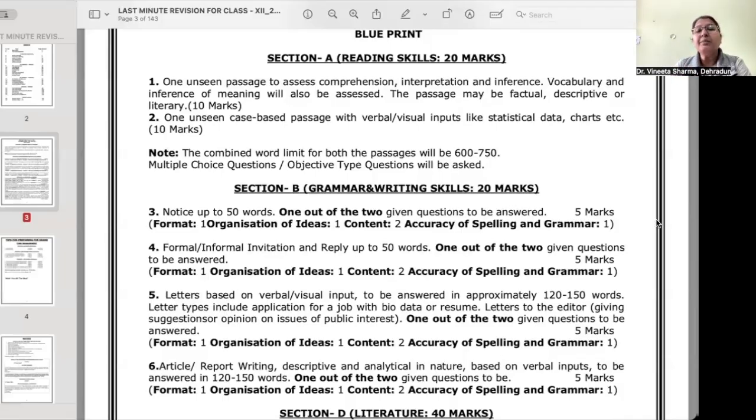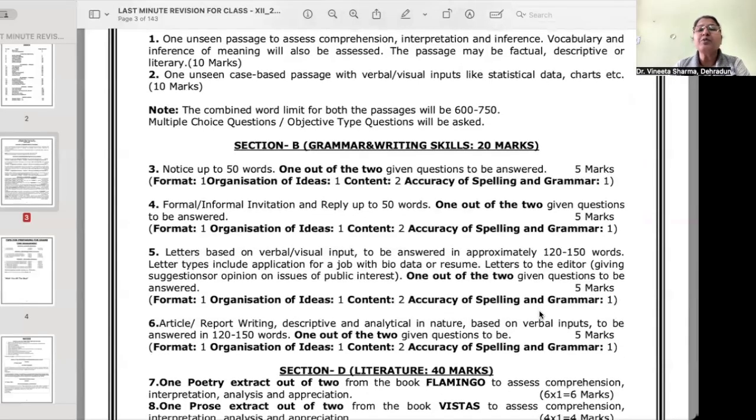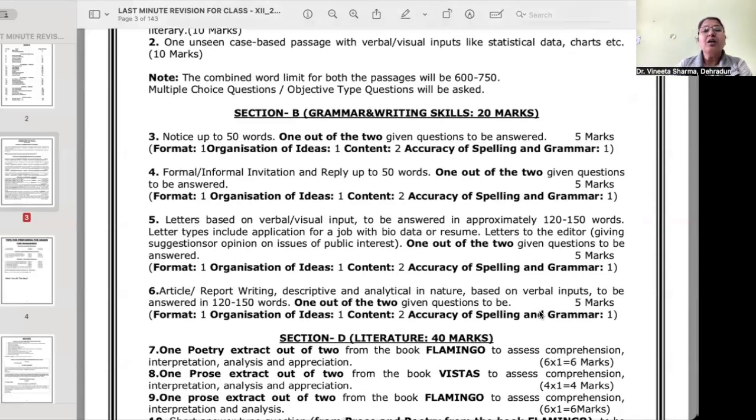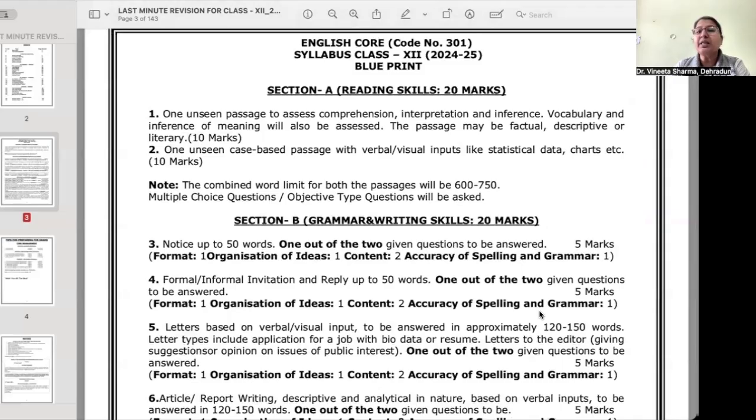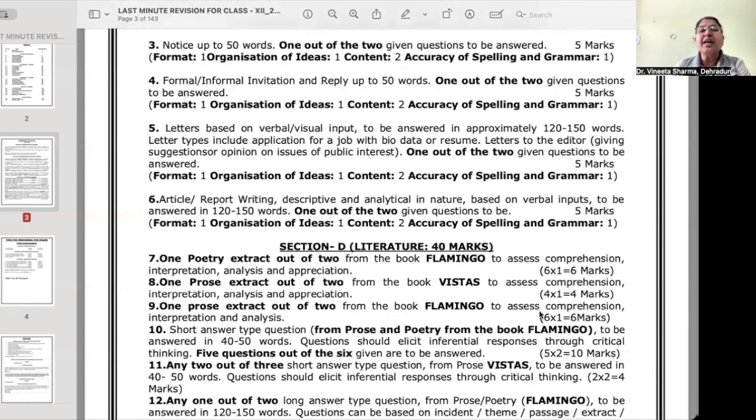The combined word limit for both the passages will be 600 to 750 words. So around 350 words each passage is going to be there. You will be asked 2 types of questions, either multiple choice question or objective type question, right? Out of these passages. So of course, as far as reading section is concerned, it depends on your linguistic ability, how you understand the language, how you grasp and comprehend the language, and accordingly, you will be able to answer these questions.